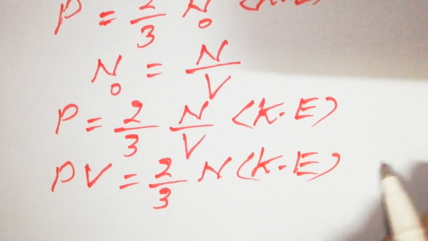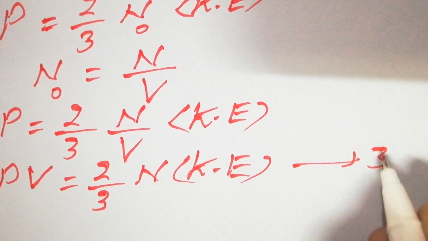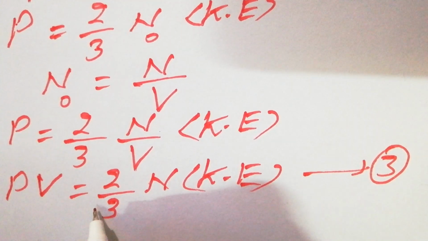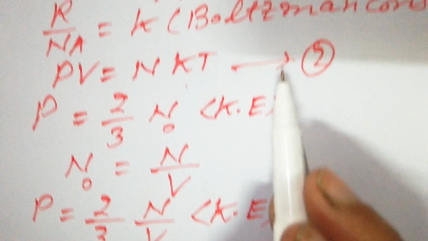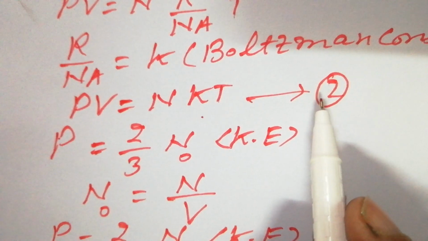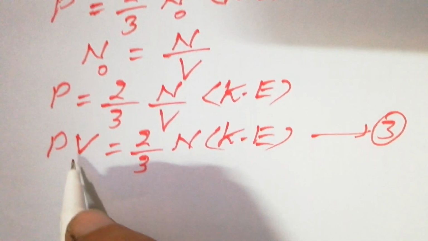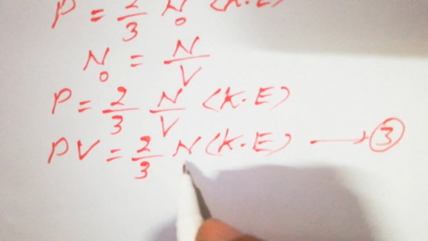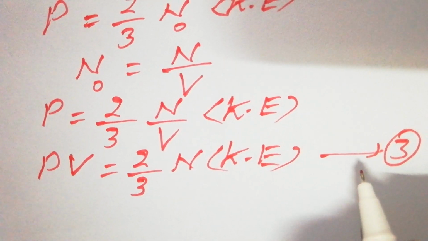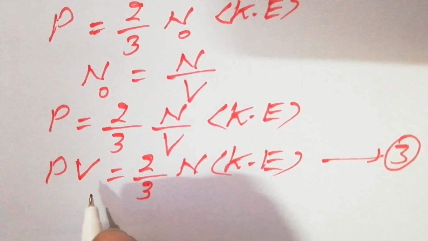So it is another equation, equation number 3. Looking at equation 2, PV is equal to NkT, and equation 3 is PV is equal to 2 by 3 N KE average. So you can equate these equations.